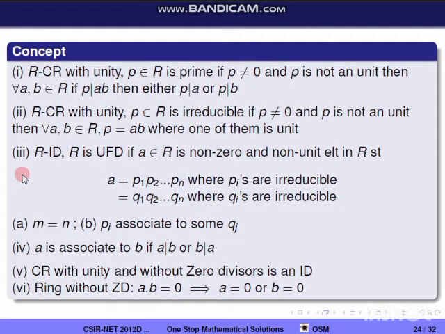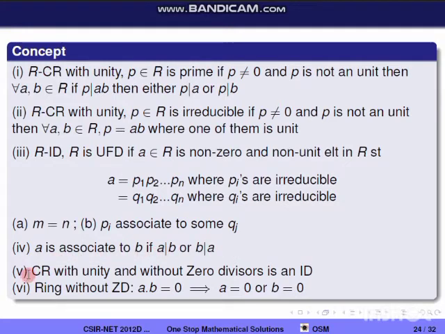Third concept, R is an integral domain. Then R is a UFD if a in R is a non-zero non-unit element in R such that a is equal to p1 into p2 etc. up to pn, where the pi's are irreducible, and also a is equal to q1 into q2 etc. up to qn, where the qi's are irreducible. Then m should be equal to n and pi should be associated to some qj. a is associated to b means a divides b or b divides a.